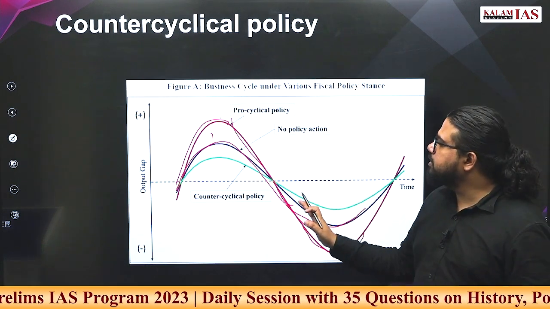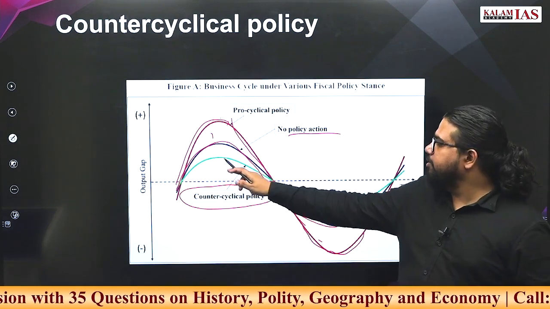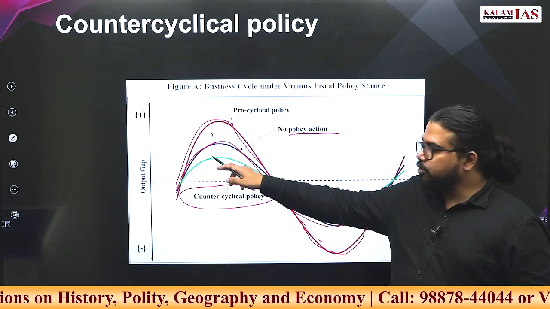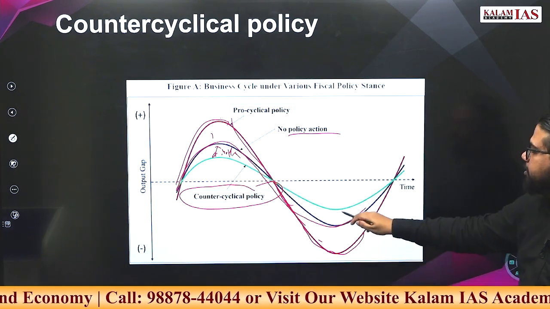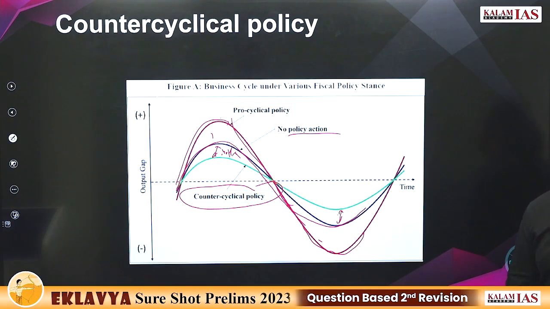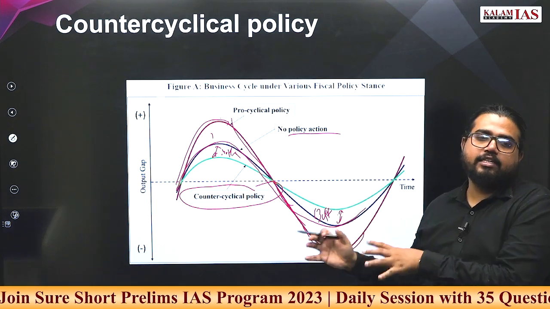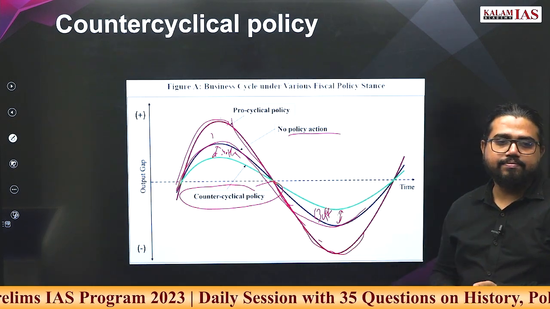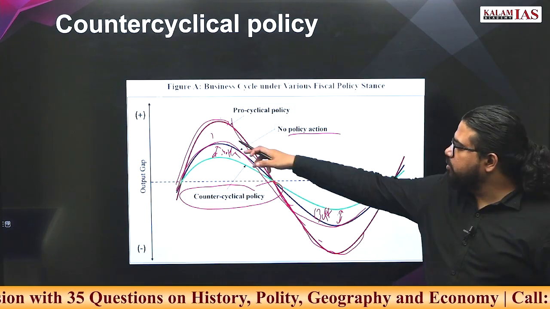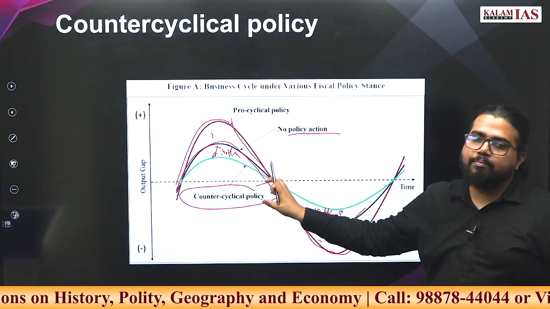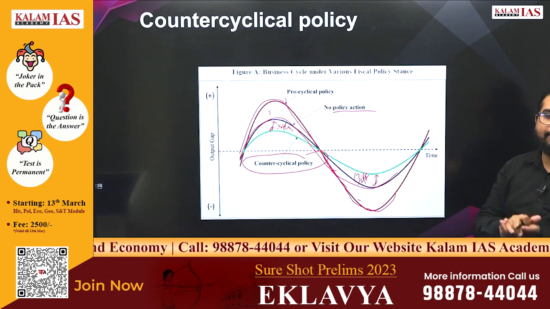To address this situation, we create a counter-cyclical policy. That means when the government is going through the boom phase, you don't spend all the money, keep some buffer. This buffer you spend in the next recession cycle, so that the net impact of whatever recession is happening in the economy will not be that severe. Don't do this extra spending and keep some buffer, so that when the next recession phase comes, you spend that so that the economy can be supported.